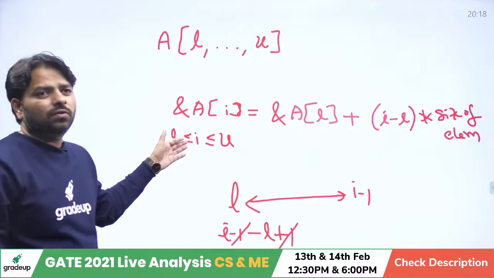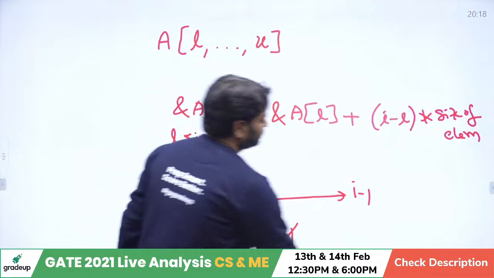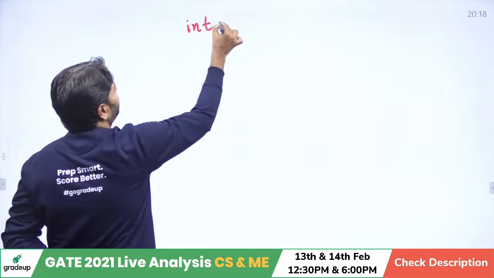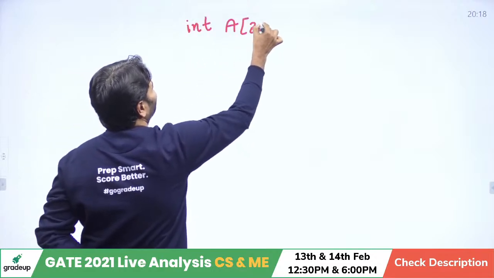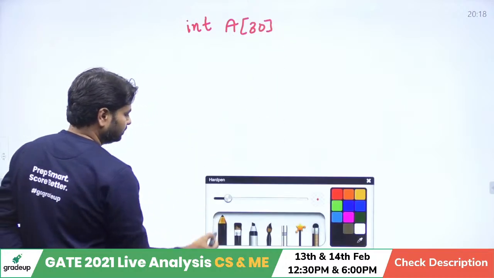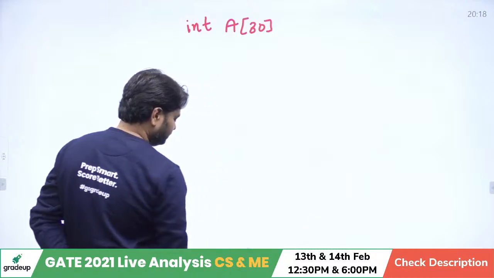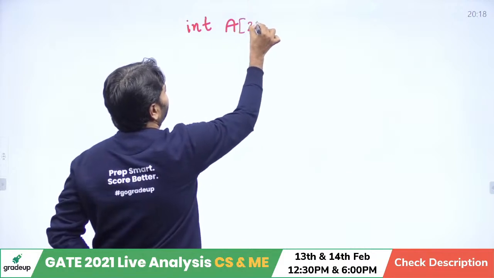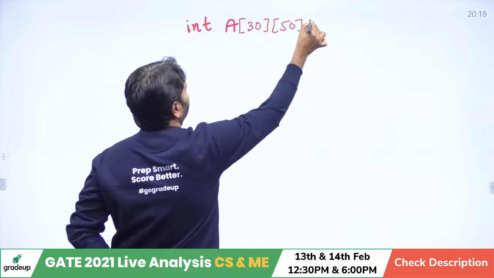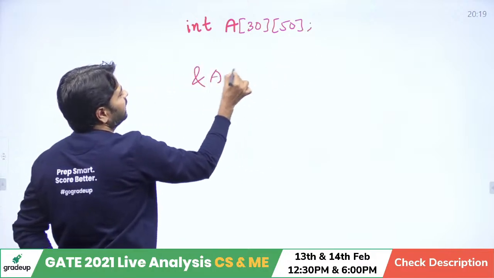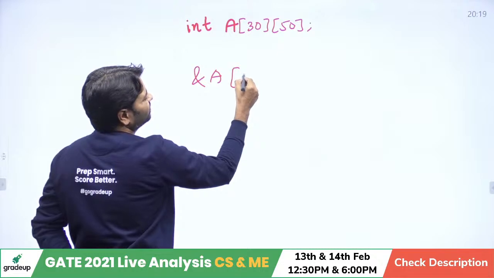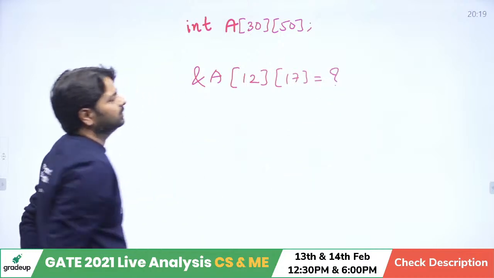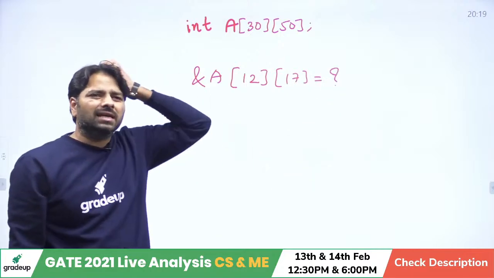Yeah, let's go for 2D. If it is C language, int... now we want to find out the address of, let's say, A of 12 and 17. How to write a formula? Directly I'm going to write a formula because it's a revision.